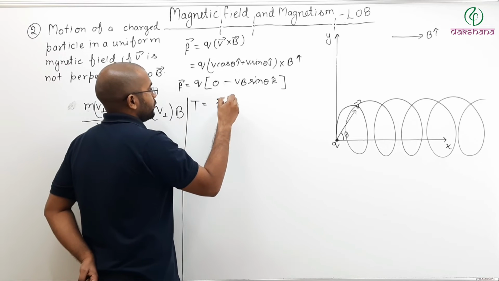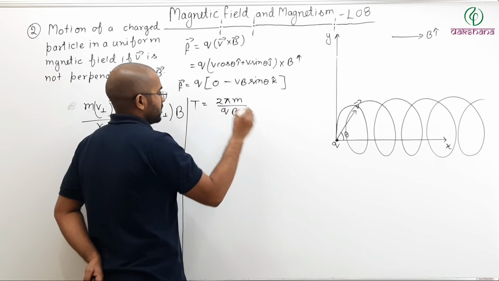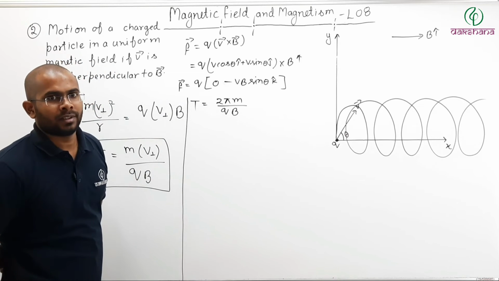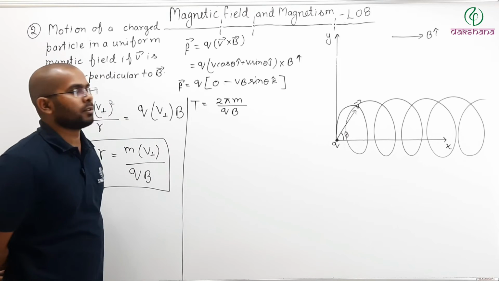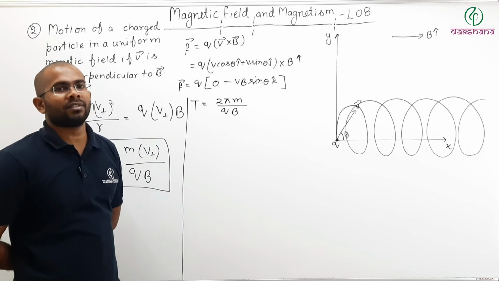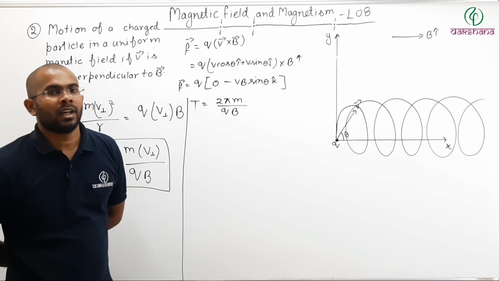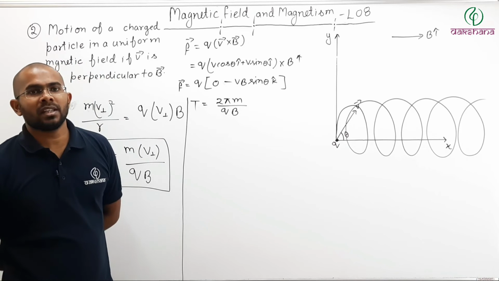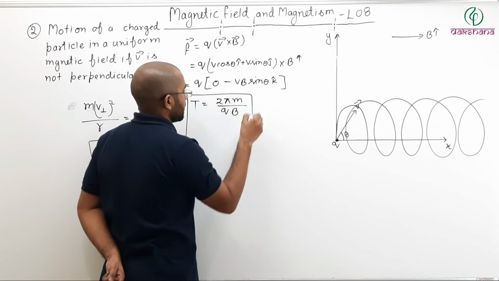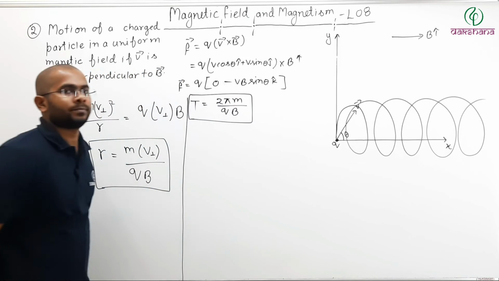Time period was 2 pi m divided by q times B. So there is no velocity in the time period. So it does not matter whether your velocity is making an angle with the magnetic field or it is perpendicular to the magnetic field. Your time period will remain the same. Time period is independent of velocity.